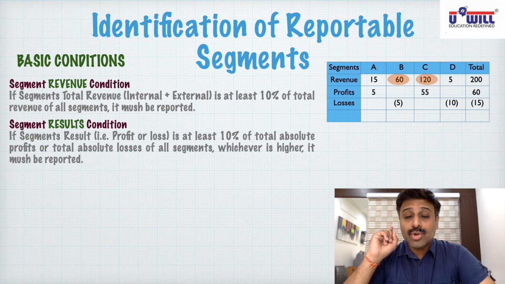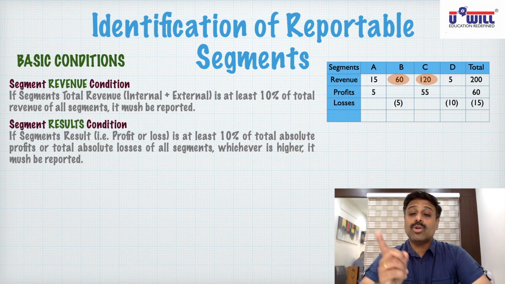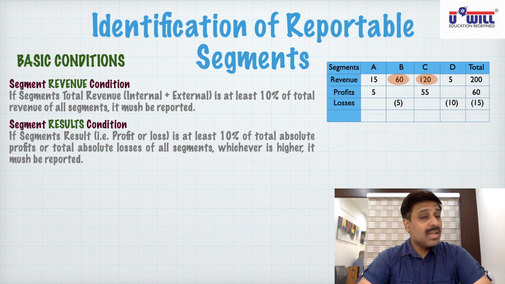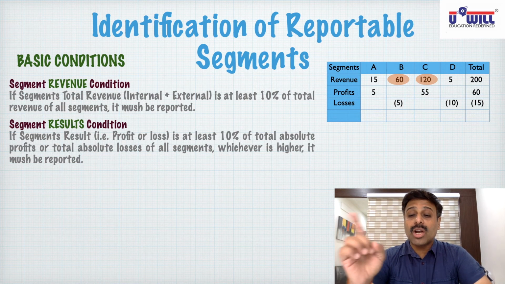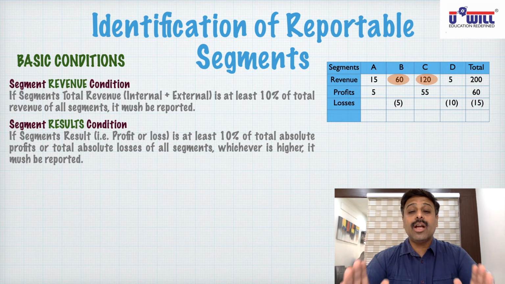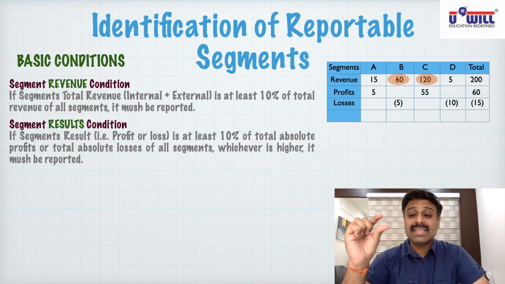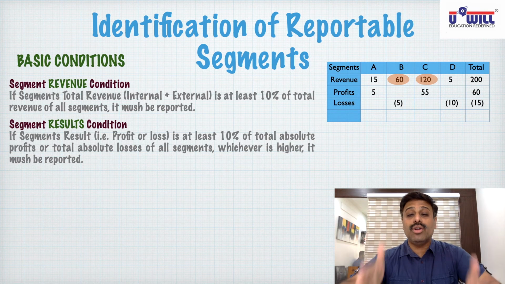Now, first you do the total profits of all the segments. Only A and C are in profits, which is 60 lakhs. Then you do the total losses of all the segments. Only B and D are in losses, the total loss is 15 lakhs. Which one is higher? Ignore the negative sign, I repeat, ignore the negative sign. Just compare 60 and 15. Take modulus. In statistics, modulus means all positive.